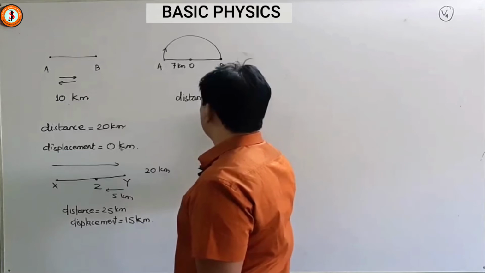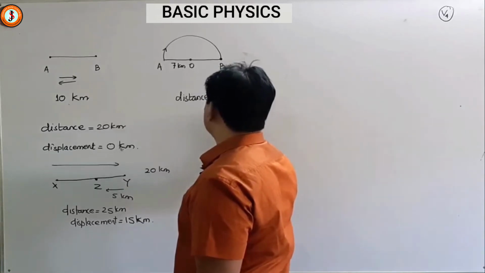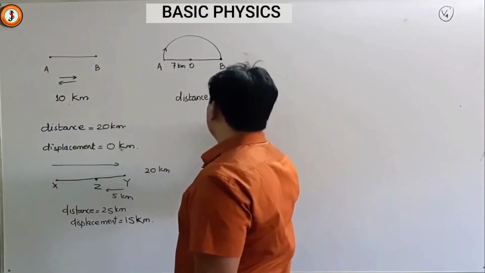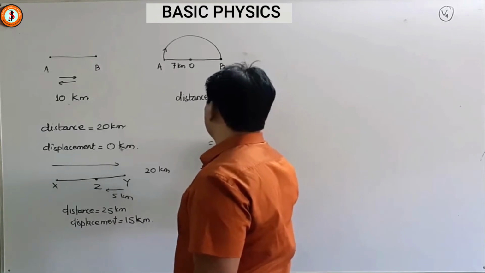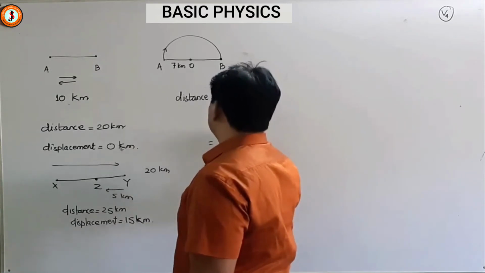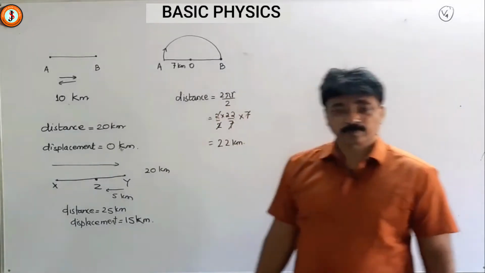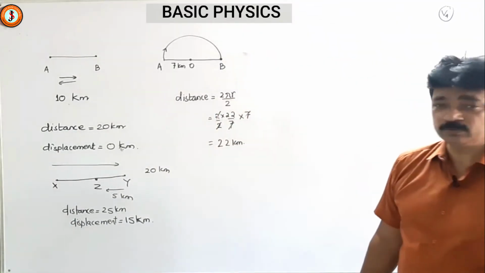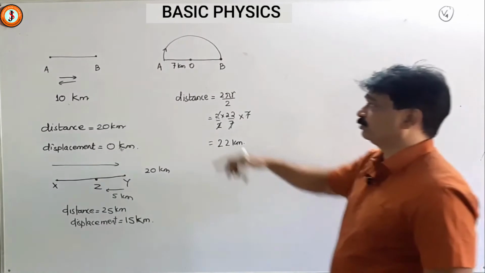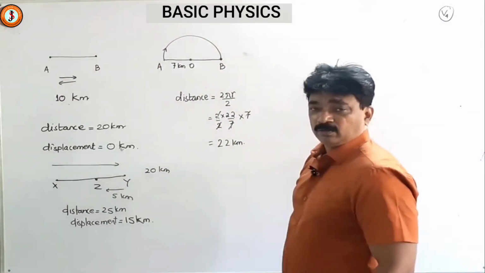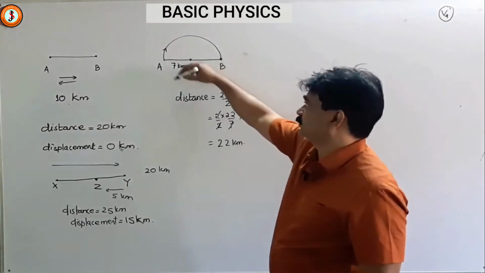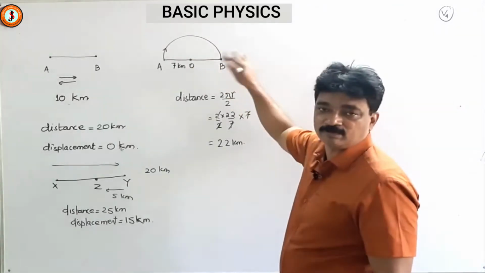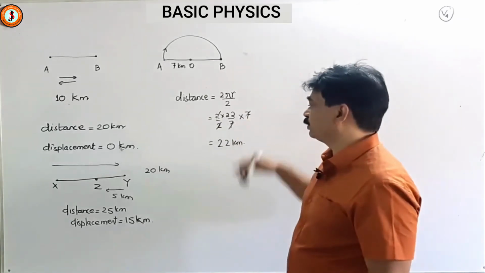That means 2 into 22 by 7 into the radius 7, divided by 2. So 2 gone, 7 gone. So the distance you have covered is 22 kilometers. There is no way out in between, you have to go this way. You know that the circumference is 2 pi r, so half the circumference will be 2 pi r by 2.